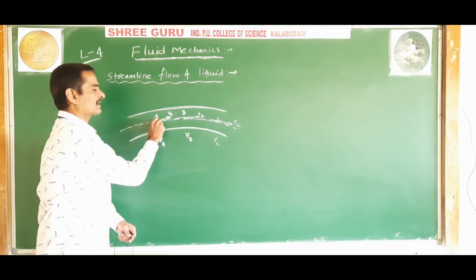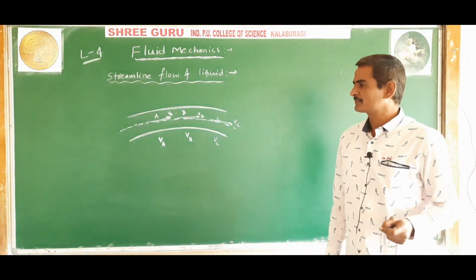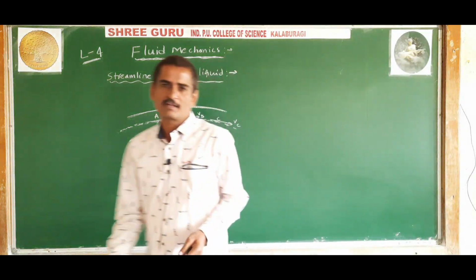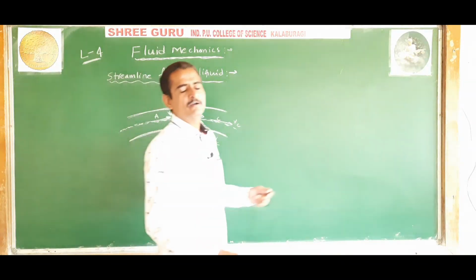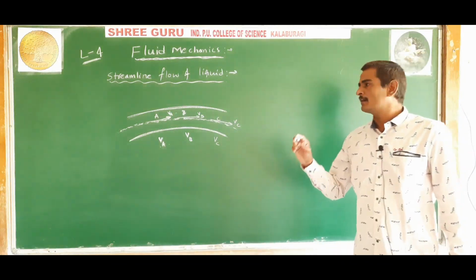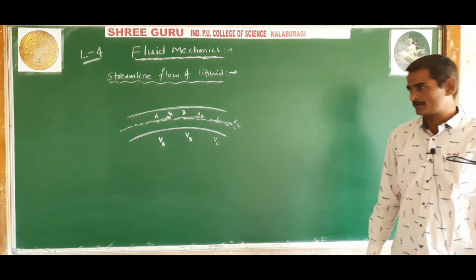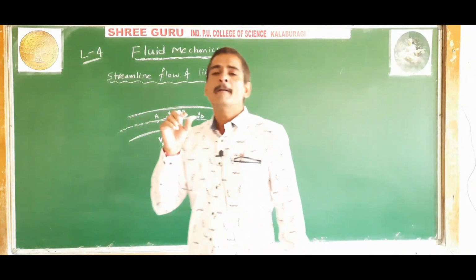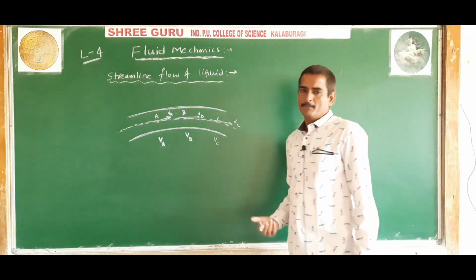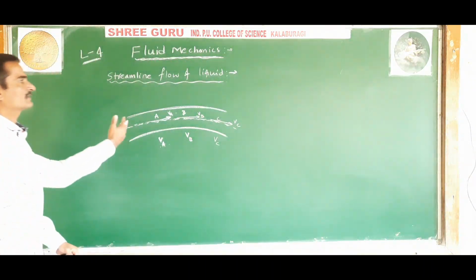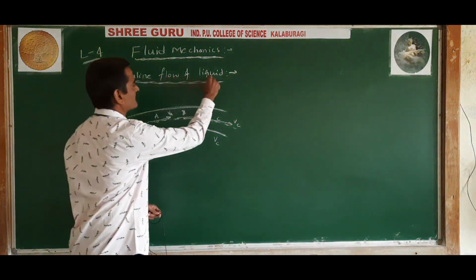And a tangent drawn at any point on the streamline will give the direction of velocity of the particle at that point. That is also another property. And one more property: the greater the number of streamlines passing through a given section, the larger the velocity of the streamline will be. So these are some properties of streamline flow of liquid.